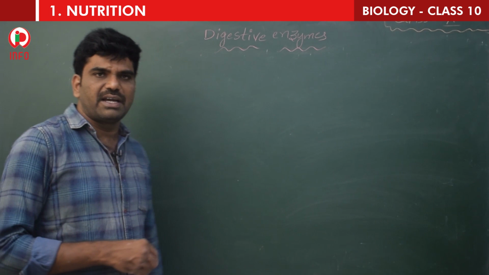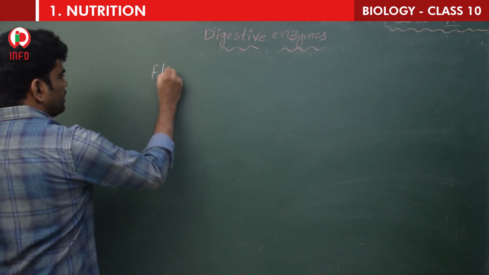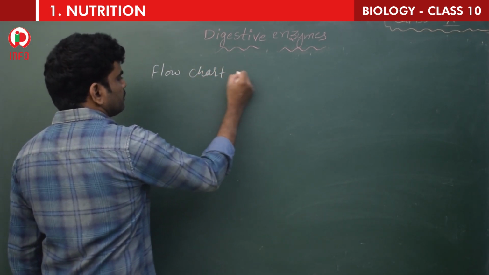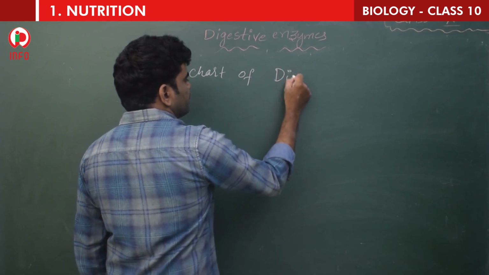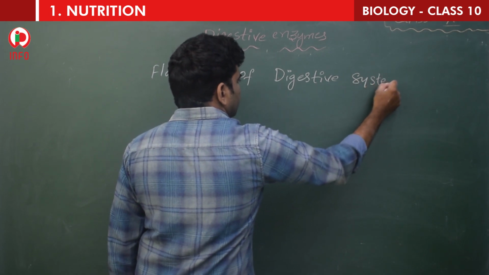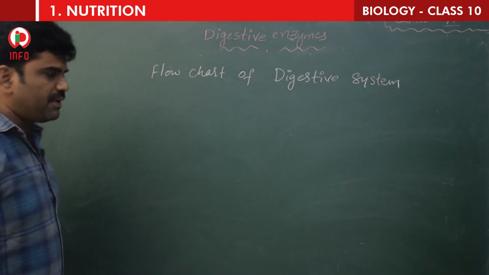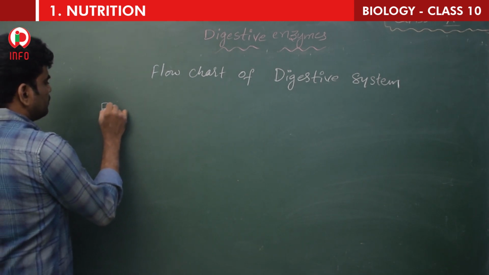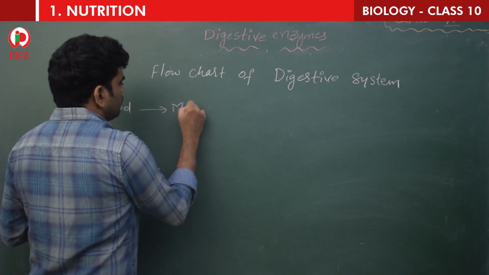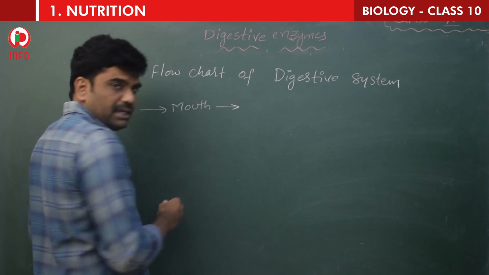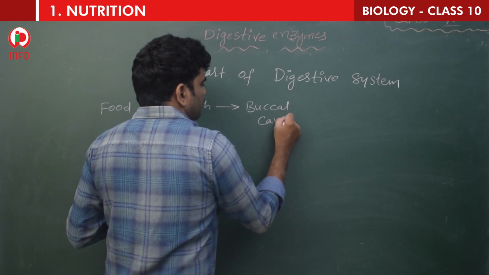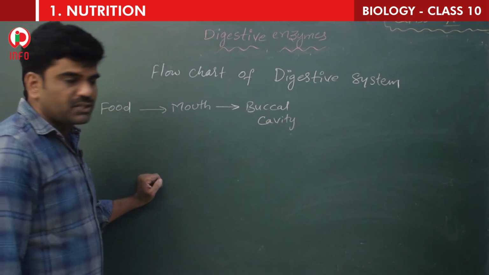Now let us see the flow chart of the digestive system. This is also important, children. This will be asked for 2 marks or 1 mark in your final exam. Flow chart of the digestive system. So first, food. I am writing food here. Next, mouth. After that, buccal cavity, the oral cavity. Next one is pharynx.